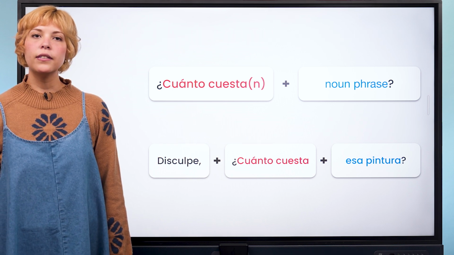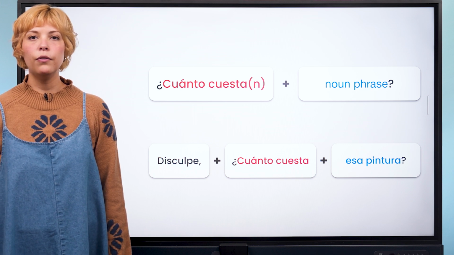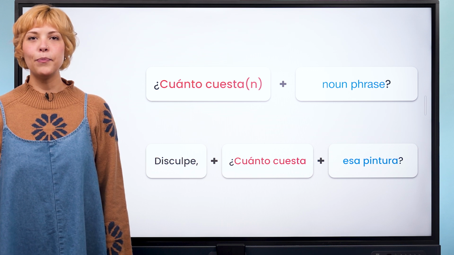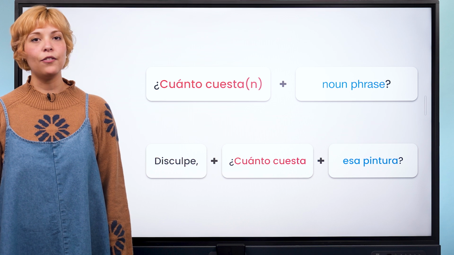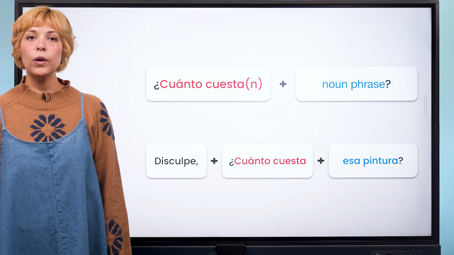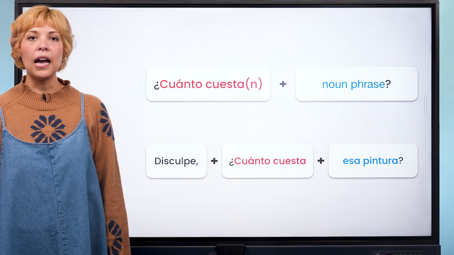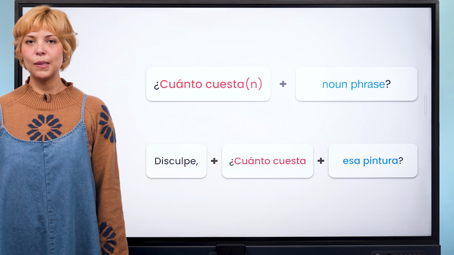This pattern requires a noun phrase in which a demonstrative adjective, whose gender depends on the following noun, precedes a noun. To use this pattern, simply replace the noun phrase placeholder with the thing you want to know the price of. Please note that cuesta becomes cuestan to match the plural subject when the item is plural. Let's see how a line from the dialogue follows this pattern.